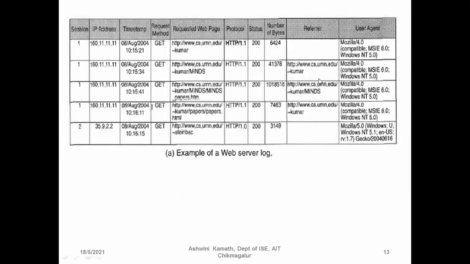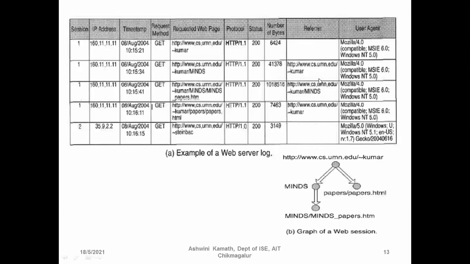Then the reference, which is the address given in the address bar. And the user agent, which means what kind of browser and which system you have used, whether Windows or Linux or any other. So this is just an example of a web server log.